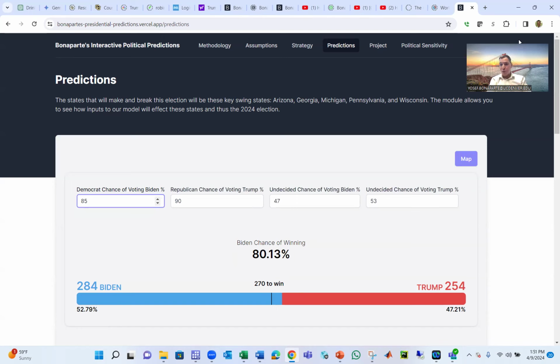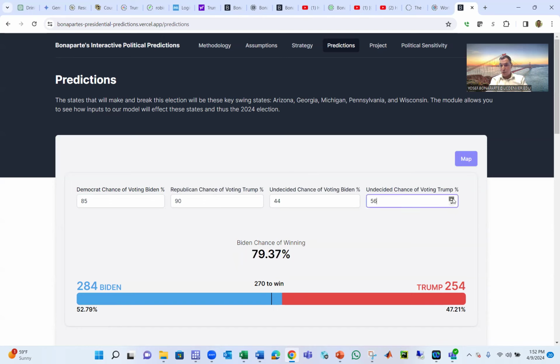But I have to be careful here. We are in April. This analysis is in April. From here till October, who knows what's going to happen. So as of now, I'm going to give Biden 85, Trump 90. Based on that, there is an 80% chance that Biden will win, because he's going to win 3 states and he will pass 270. That's the 270 projection. I will keep updating these numbers.